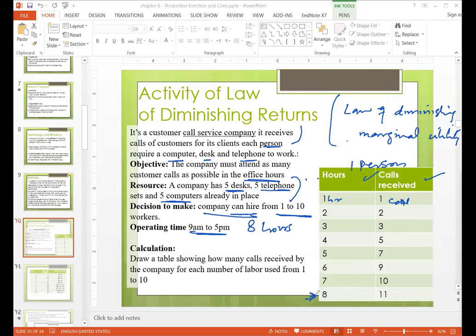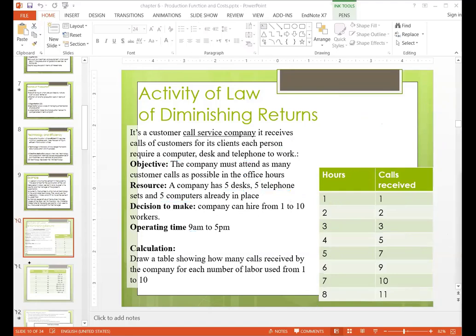So if you hire a labor for 8 hours, meaning full time, he will receive 11 calls throughout the day. And if you hire one person for part time, he will receive only 5 calls in the 4 hours. So we have to draw a table showing how many calls are received by the company for each labor from 1 to 10. Okay, so let me go to the calculation so that you can understand how it is working.